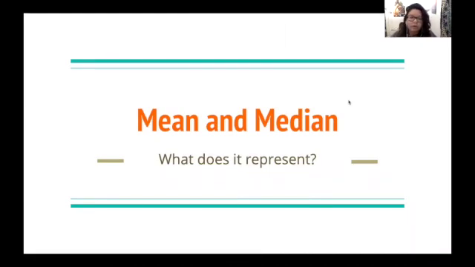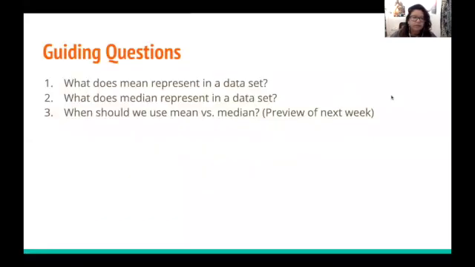Today I'm going to go over what mean and median represent in a data set, right? So what does it represent in a story? Earlier today, you should have learned how to calculate the mean and median of a data set. And in this video, we're looking at it contextually, right? What does it represent in the story that we're looking at?